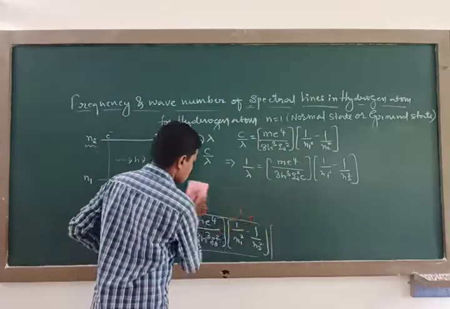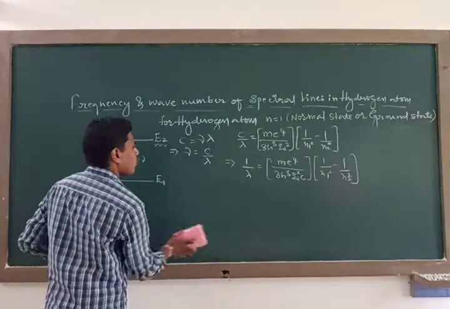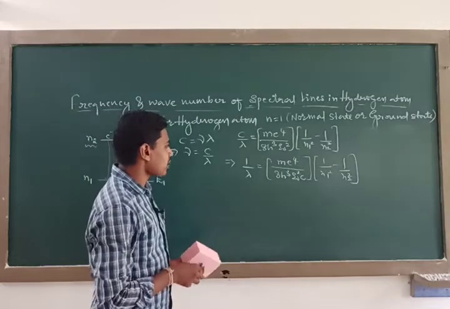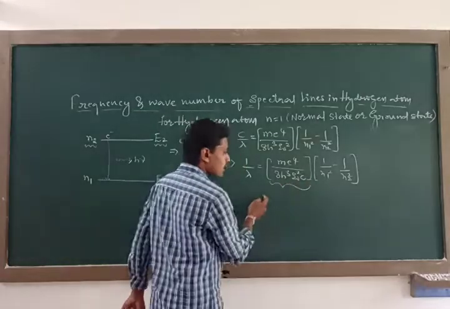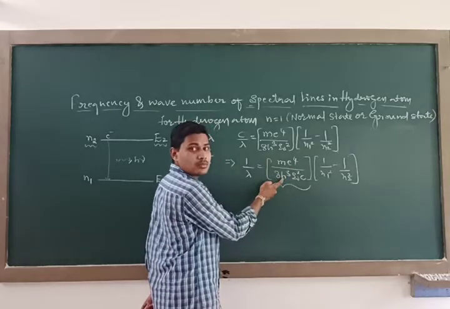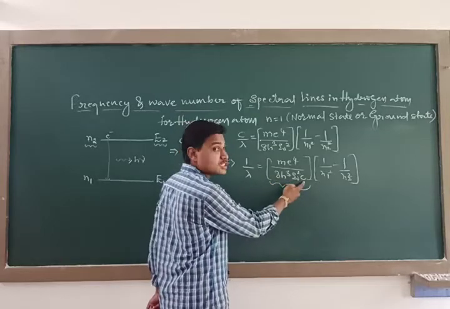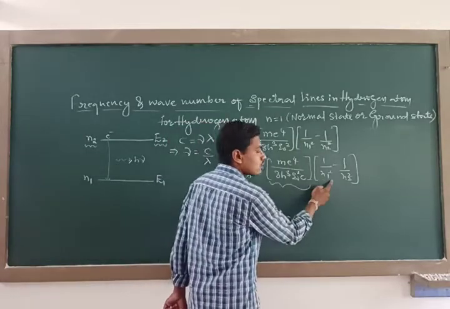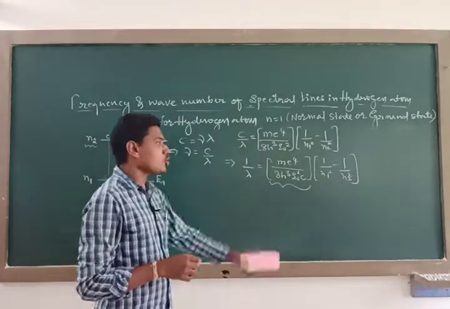So this is the expression for frequency. Now I have obtained the expression for wavelength: 1 by lambda is equal to m e to the power of 4 by 8 h cube epsilon naught square and c. Then Bohr said that this complete bracket quantity involves m, the mass of the electron, the charge of the electron, Planck's constant h, the permittivity of free space epsilon naught, the speed of light, and lambda, the wavelength of the spectral line. Here n1 is the lower energy state or lower orbit, and n2 is the higher orbit, say the second orbit.